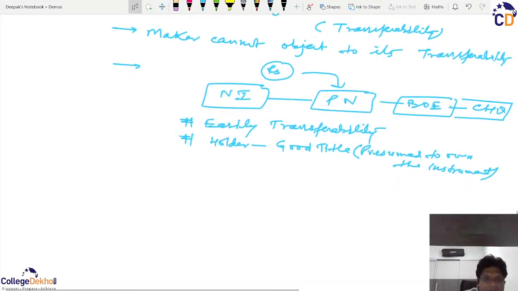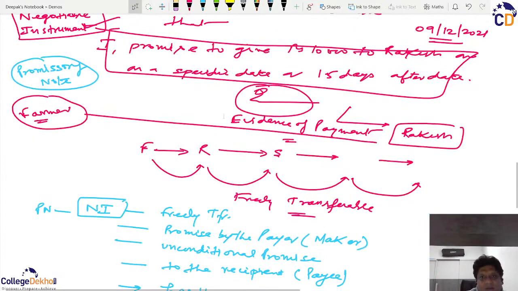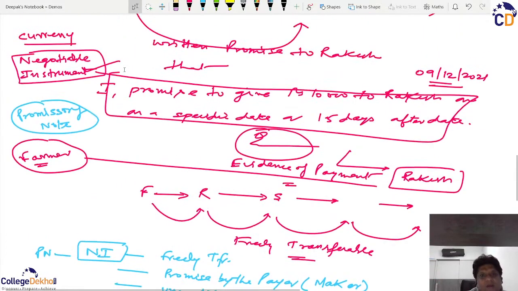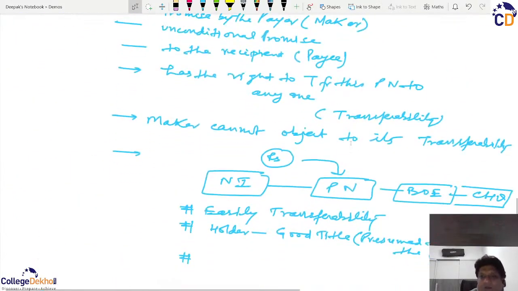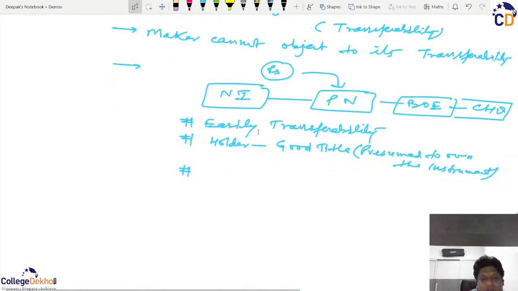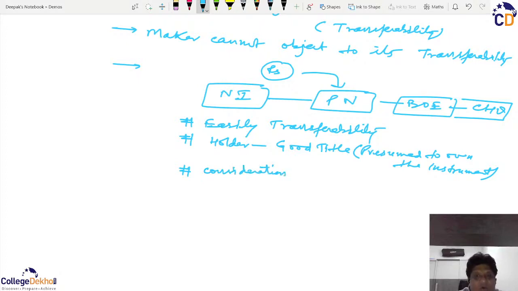And most importantly, if somebody is getting the instrument, like here, if Rakesh took the promissory note from the farmer, then obviously Rakesh must have given the farmer something. If Rakesh took some goods from Suresh, only then would the promissory note have been transferred. So if a person has a negotiable instrument, it means they have transferred the equivalent goods to their previous person. So we always say that the consideration, that is, the goods for which you have received the promissory note, has already been paid. So the consideration is presumed to have always been paid for.